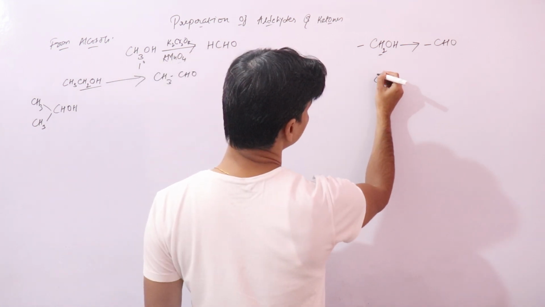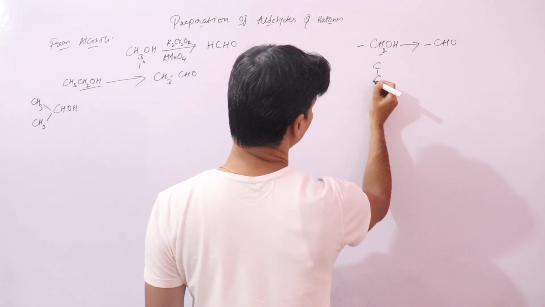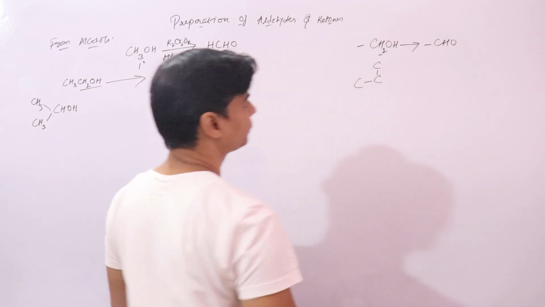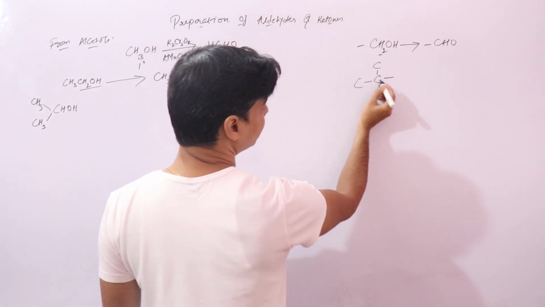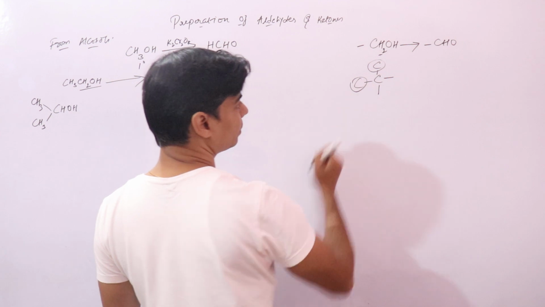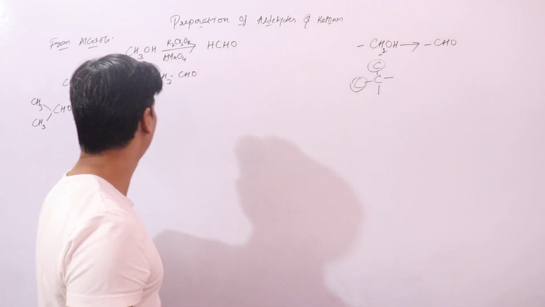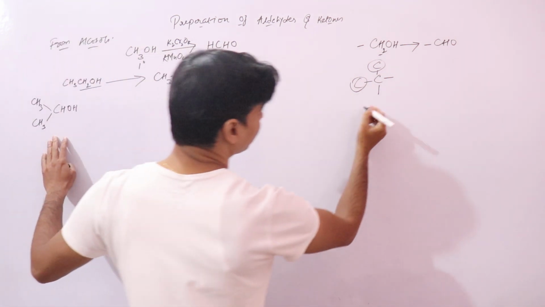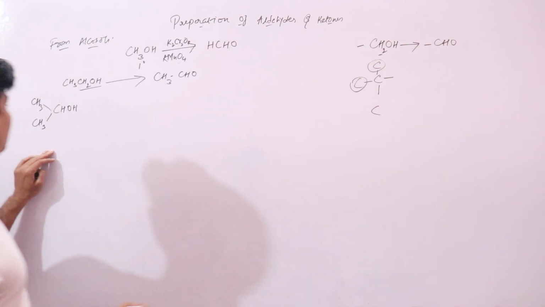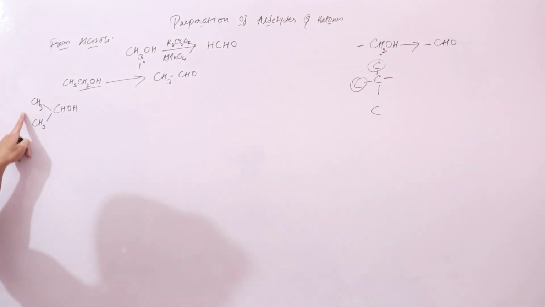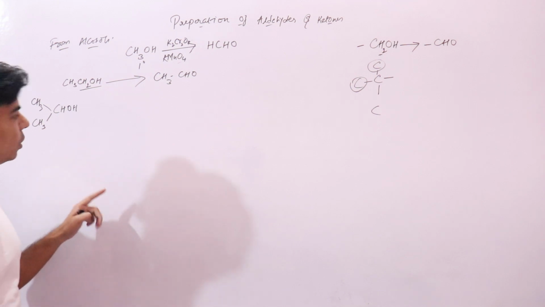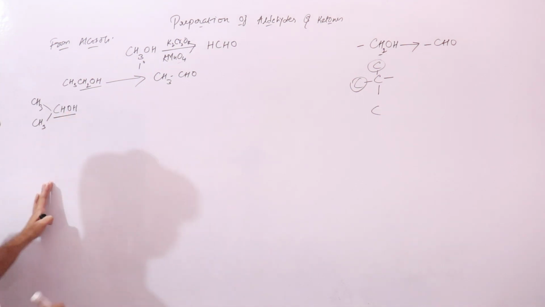A carbon atom which is connected to 2 other carbon atoms. If a carbon atom is directly connected to 2 other carbon atoms, it's a secondary alcohol. So this alcohol, since it is directly connected to 2 carbon atoms of these methyl groups, is a secondary alcohol, and it contains this CHOH group.